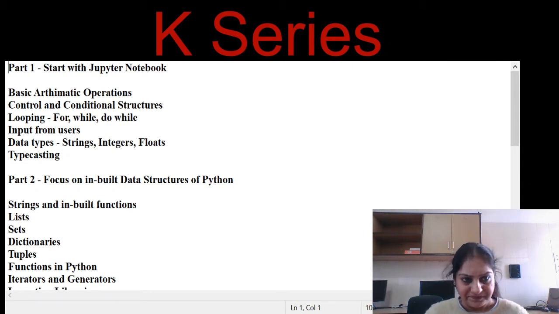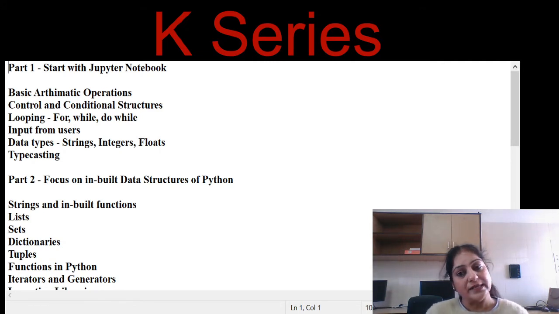Now data types, as all the programming languages work on data types, you see here that in Python, being a user, you don't need to specify the data type there, right? No doubt at the back end Python uses its different data types, but being a user or a developer, you need not worry which data type you must choose for your data. So data types are strings, integers, floats, as these were in other programming languages. Then the typecasting, how to convert from one data type to the other.